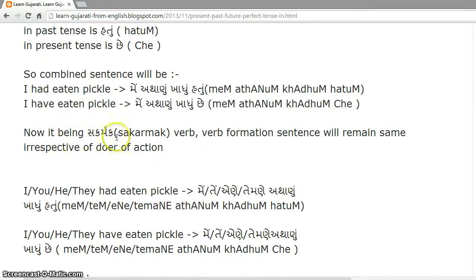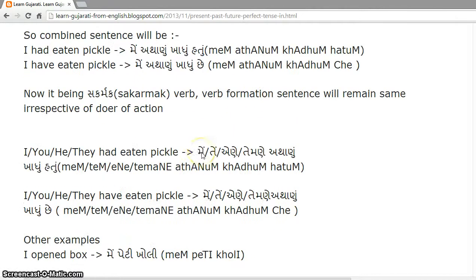Now, it being a sakarmak verb, the verb formation depends on the noun. So irrespective of karta, that is the doer of the action, the form of verb will remain the same. So I had eaten pickle, you had eaten pickle, they had eaten pickle. For everything, it will be અથાણું ખાધું હતું.